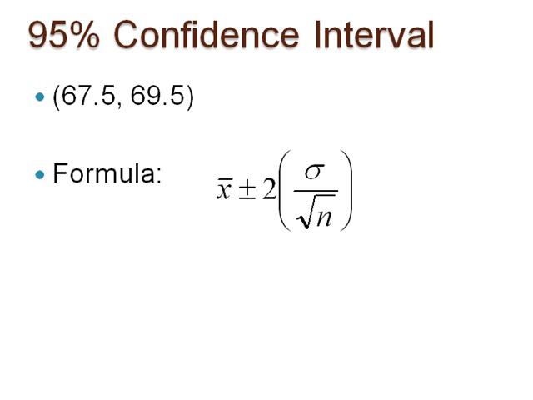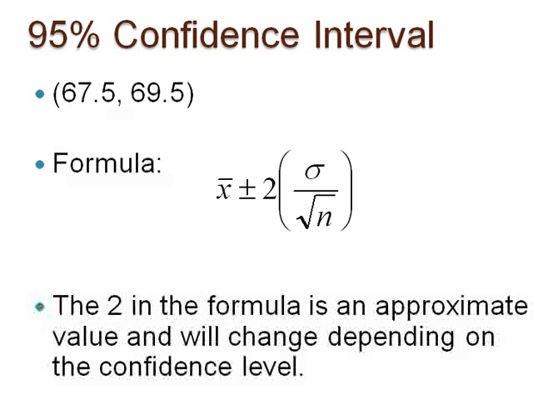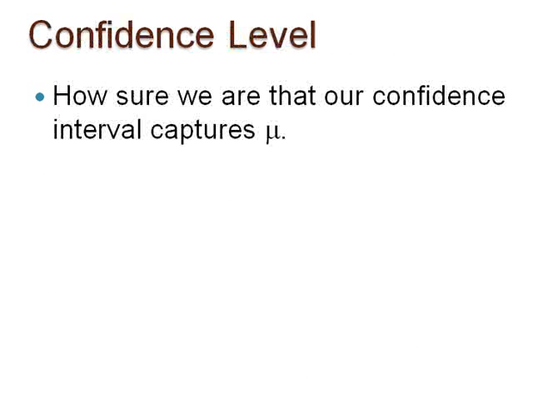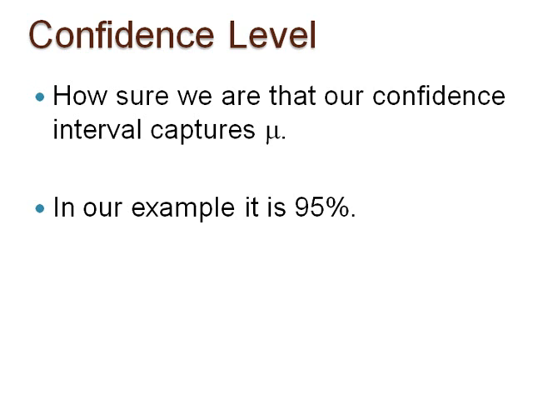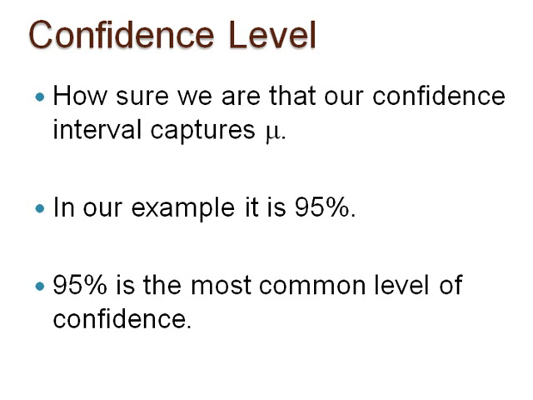The 2 in the formula will change depending on the level of confidence you want. We have stated that we are roughly 95% sure or confident that the interval we constructed contains the population mean height. In our example, the confidence level is the 95%, and that percentage can and does change depending on how confident one wants to be in their interval. We use 95% because it was a familiar value based on a property of the normal distribution described earlier. Note that it is also the most common level of confidence.